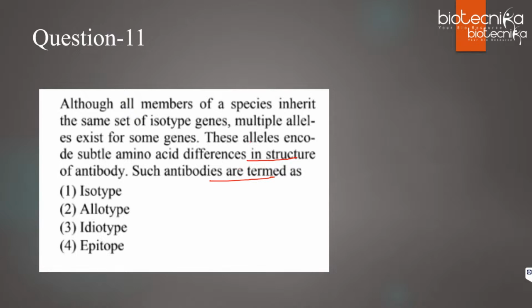So the antibodies that differ because of multiple alleles of a gene, what are they called?